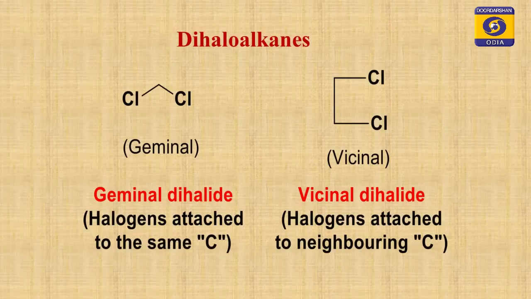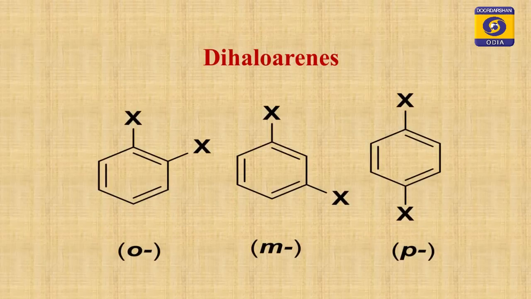Similarly, you have dihaloarenes. Look at the structures in the next slide. Dihaloarenes means a benzene ring system having 2 halogens. Remember students, unlike dihaloalkane, you cannot attach 2 halogens to a single carbon in benzene, because the benzene carbon is already attached to a double bond.